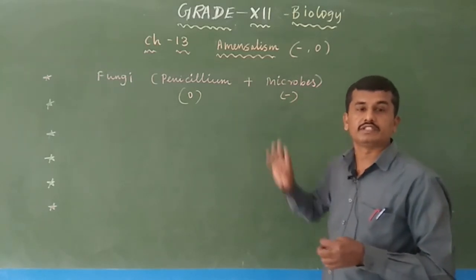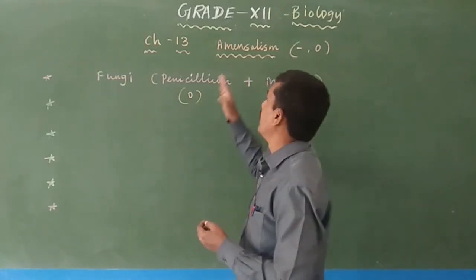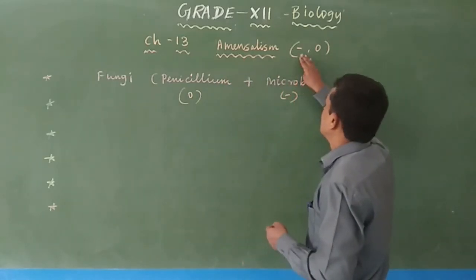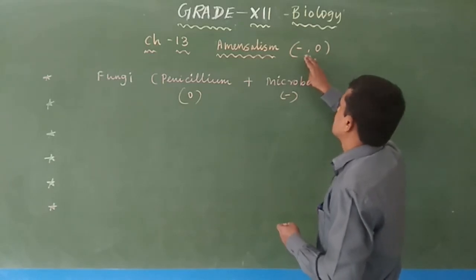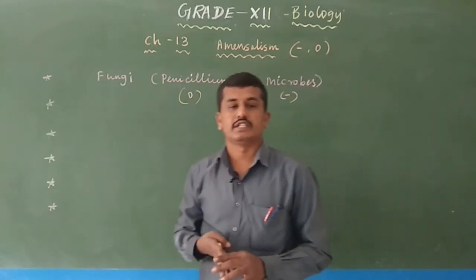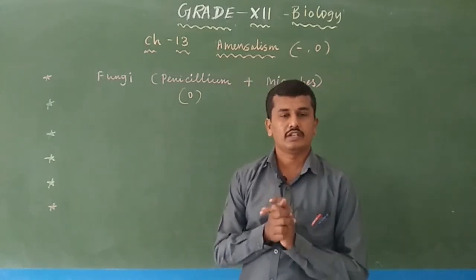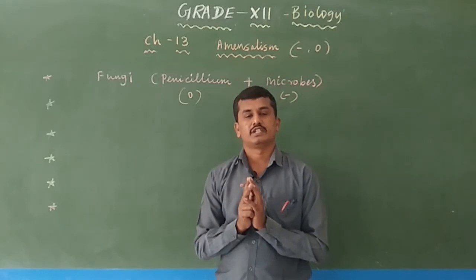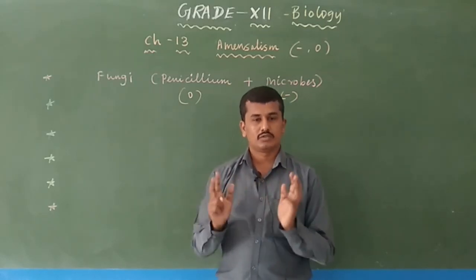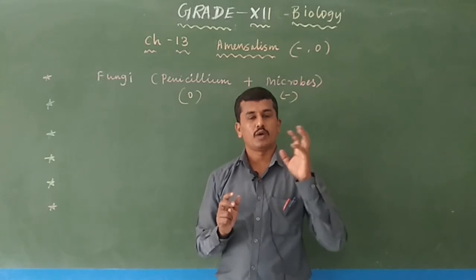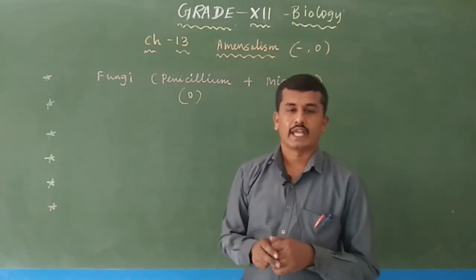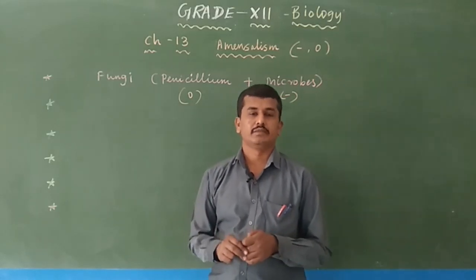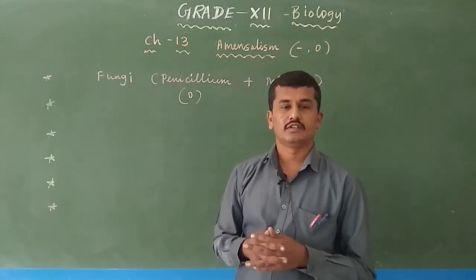What is this type of interaction? Amensalism. One organism gets a negative interaction and another gets a neutral interaction. Amensalism is an example of population interaction involving two populations.